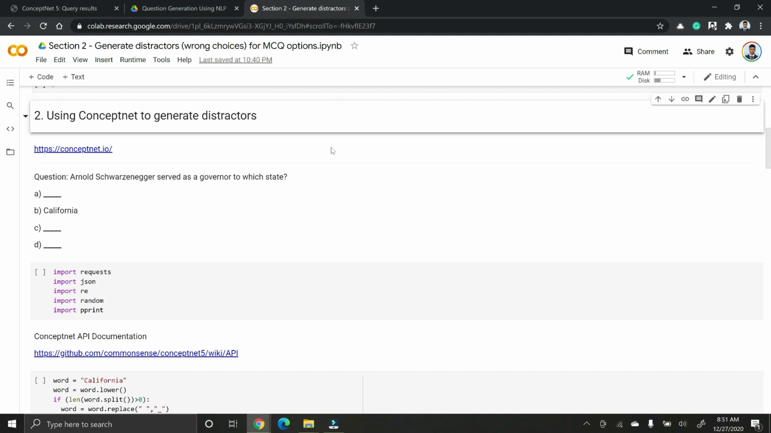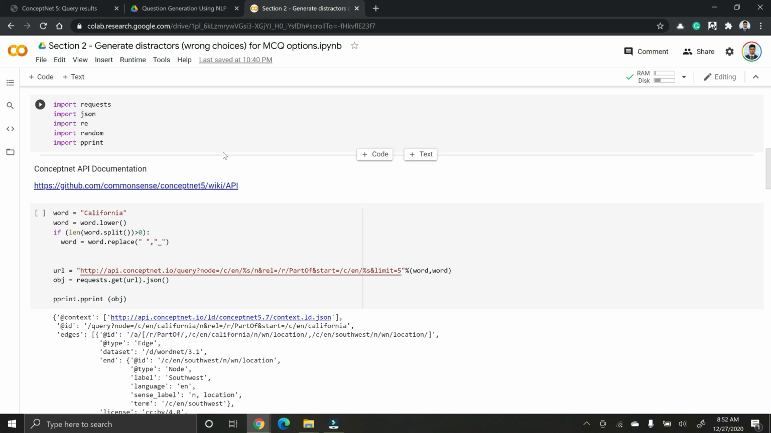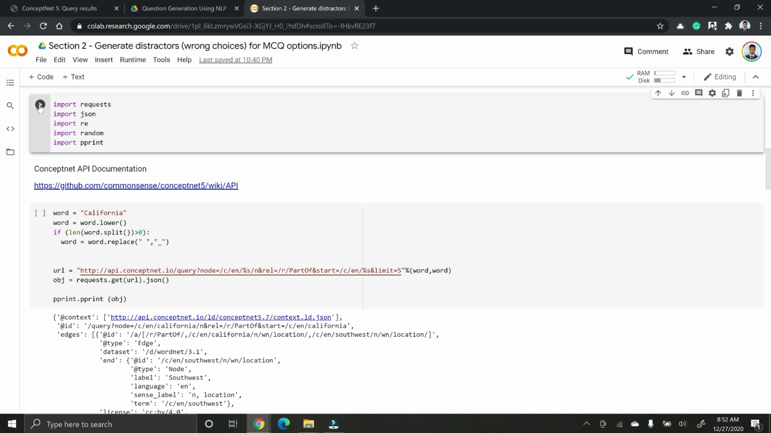Let's get started. So as mentioned, this is the URL for ConceptNet, and assume that you have a question like this where Arnold served as a governor to which state, and the correct answer is California, and now you're trying to generate distractors for this question. So let's get started with some imports right here.